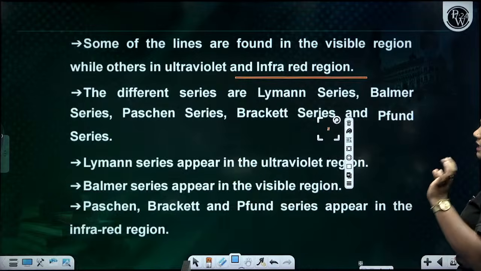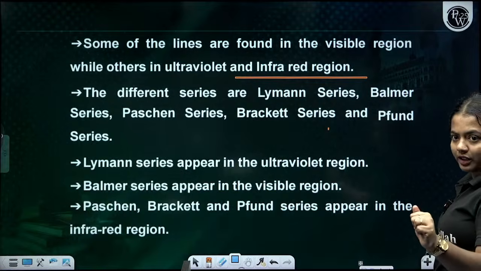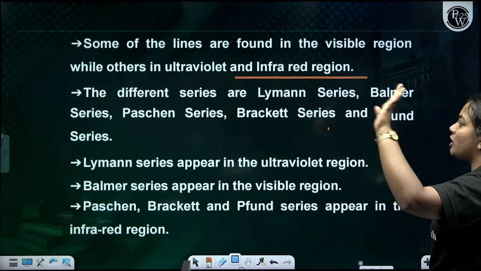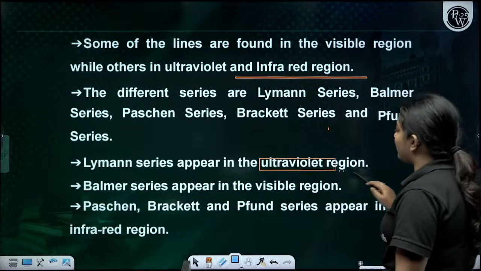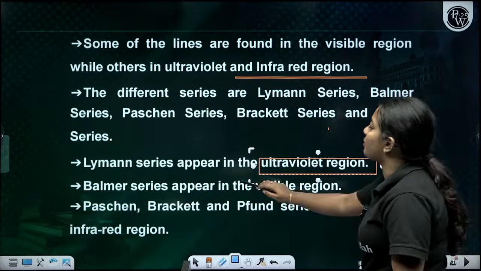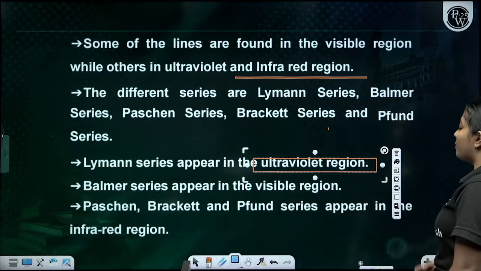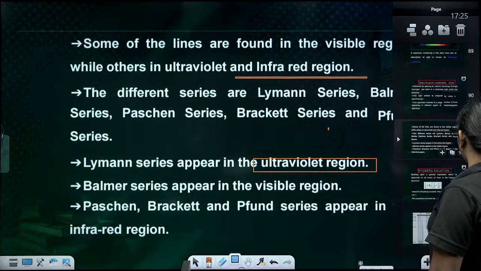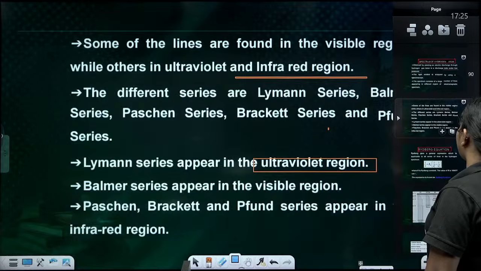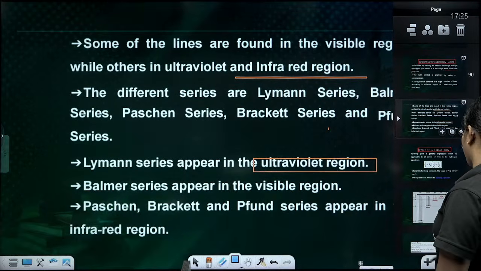The different series are the Lyman series, Balmer series, Paschen series, Brackett and Pfund. What are the different series? Lyman, Balmer, Paschen, Brackett and Pfund. The Lyman series is in the ultraviolet region. The Balmer series is in the visible region. Paschen, Brackett and Pfund appear in the infrared region. So these are what we get when we consider the hydrogen spectrum and analyze the emitted light using the spectroscope.